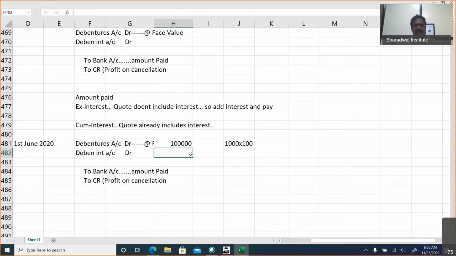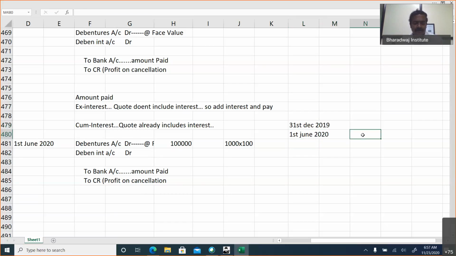Debenture interest account debit. See, we are on 1st June 2020. When would interest have been paid previously, prior to 1st June 2020? We would have paid interest on 31st December 2019. Prior to June, December month.